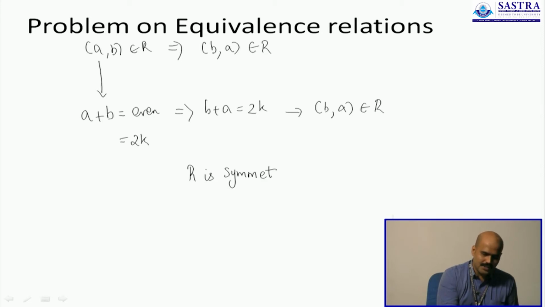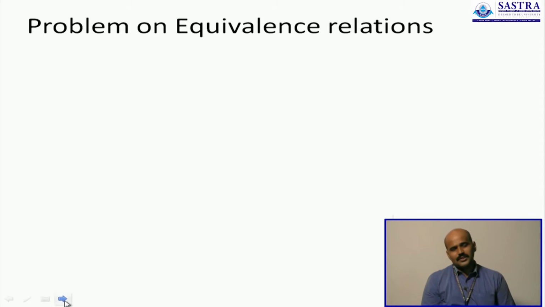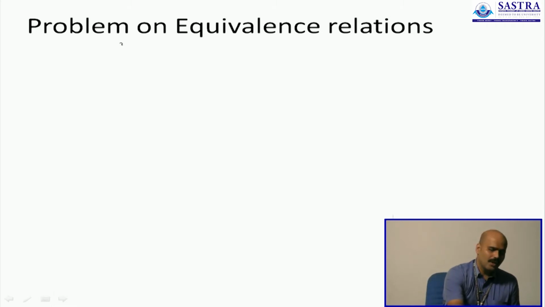Now, this gets interesting because we just showed that it is reflexive and we are now showing that it is symmetric. The next task is to show that it is also transitive. Now, how do you show that it is transitive? Well, let us consider two pairs which are part of the relation, AB and BC.